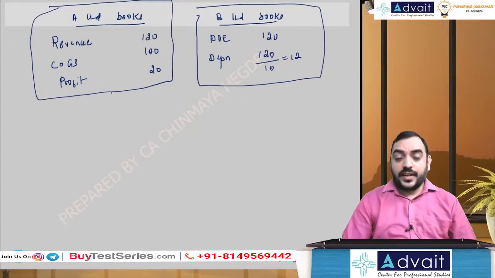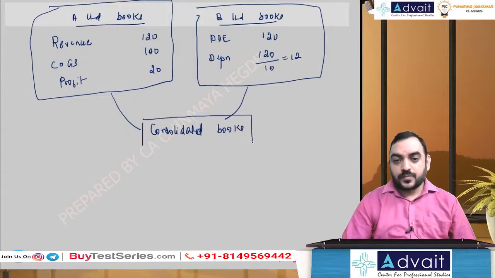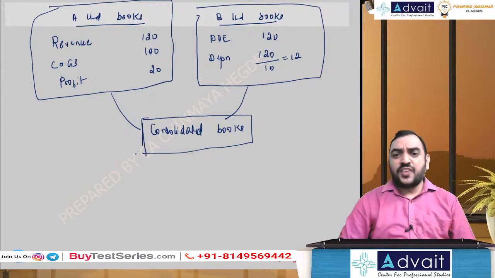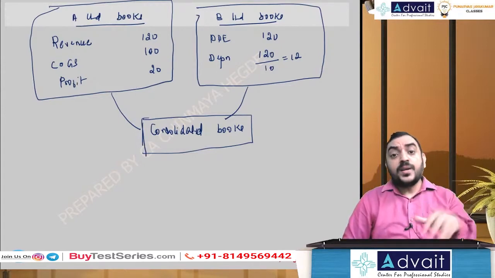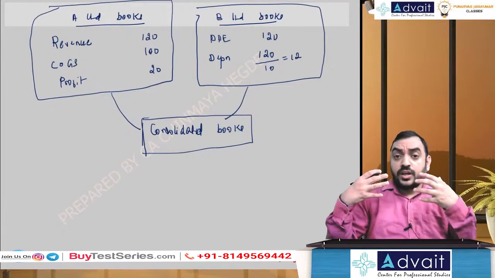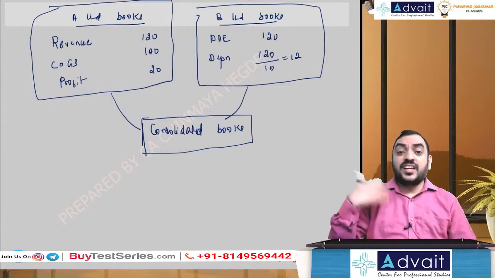Now, when I'm consolidating in the consolidated books, what should happen? Now, is it a revenue? For A Limited, it is a revenue. But for the group, is it a revenue? Are you selling outside the group?